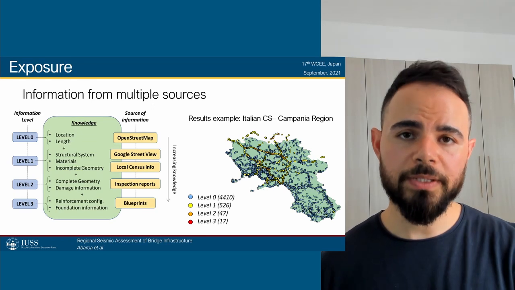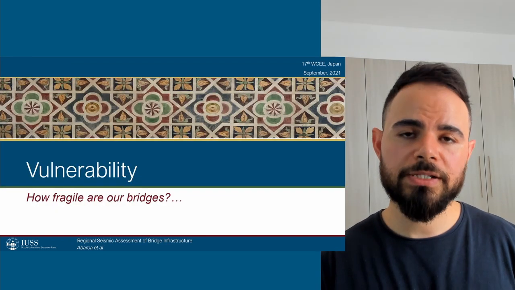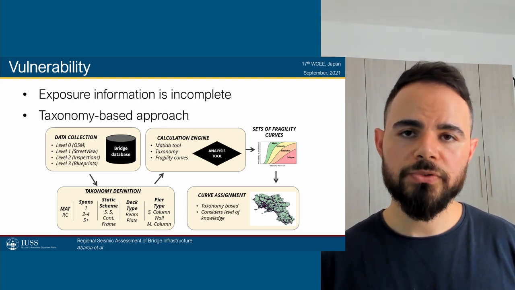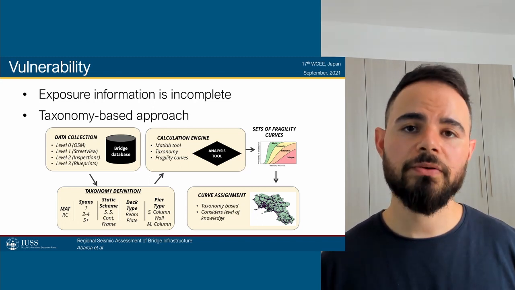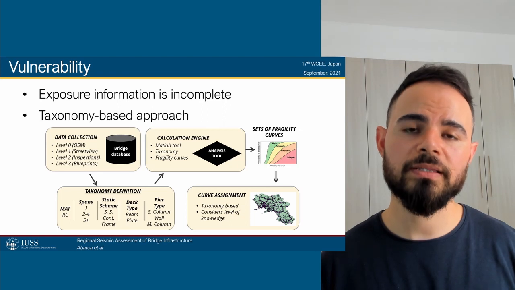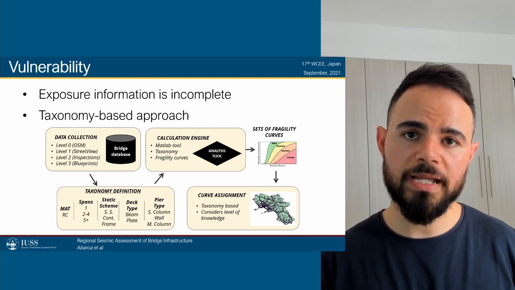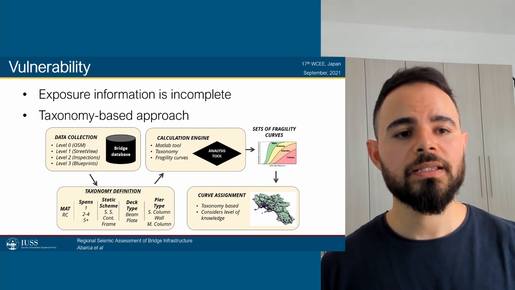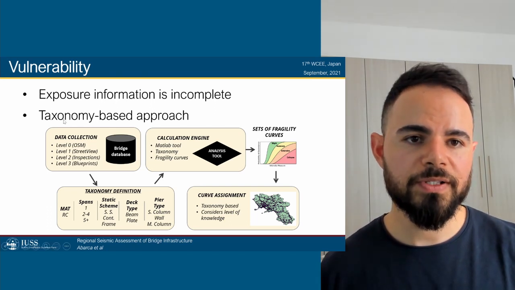Now, about the vulnerability component, we need to know how fragile our bridges are. Since our information from exposure is basically incomplete, there is no way for us to actually calculate the specific fragility of each one of the assets. For this reason, we took a taxonomy-based approach. Now, this is the overall methodology of a taxonomy-based approach.